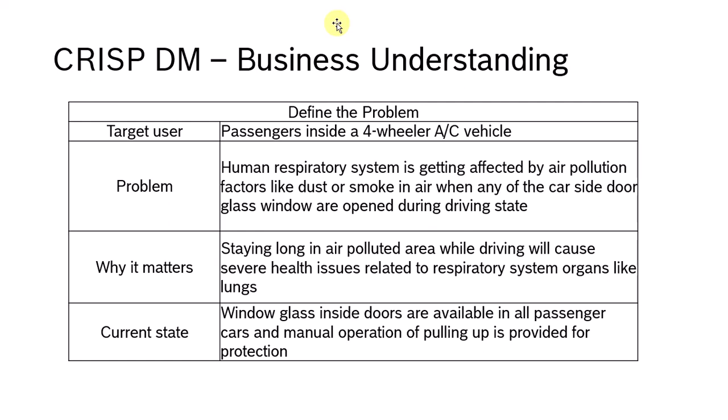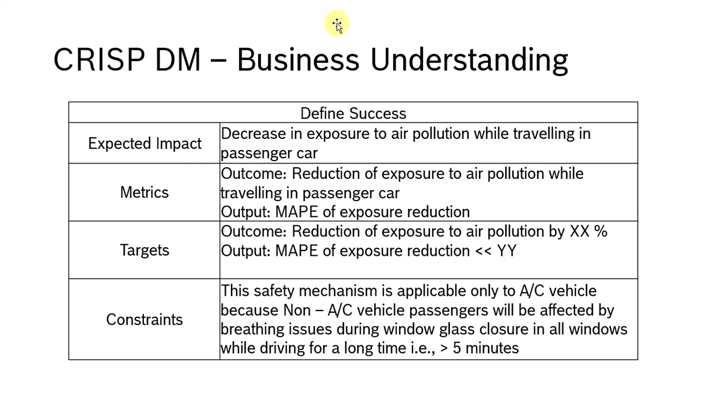The current state of the solution is that for all the window glass, we have a manual operation of pulling up the glass, provided now as a protection. This is the current state. The next step in CRISP-DM, again under business understanding, is a factor called defining the success.